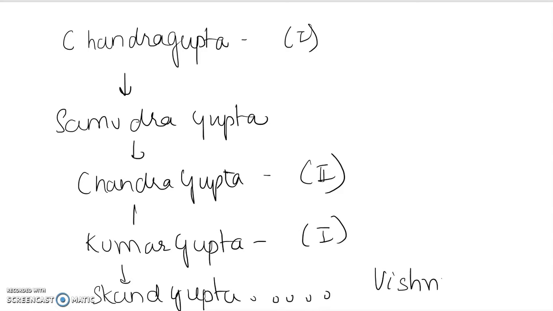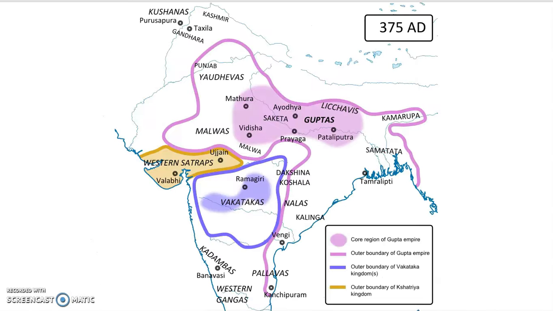The last evidence we find is of Vishnugupta. Right? So this is the last one, but you don't have to learn who were there. The main heroes are right here: Chandragupta, Samudragupta and Chandragupta the Second. Fine. So we'll see that they had a lot of the modern northern subcontinent under their control.